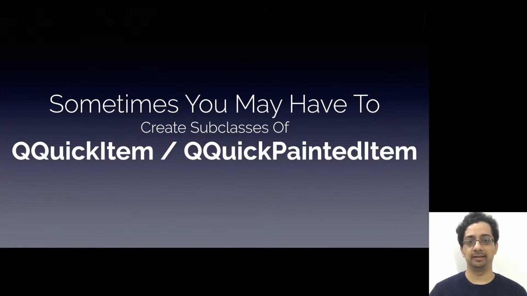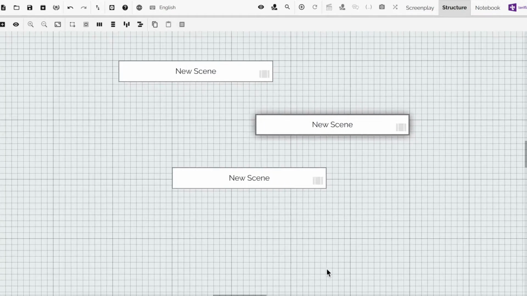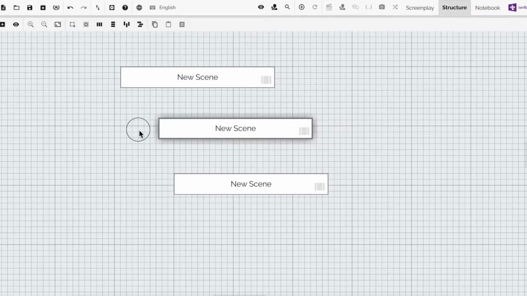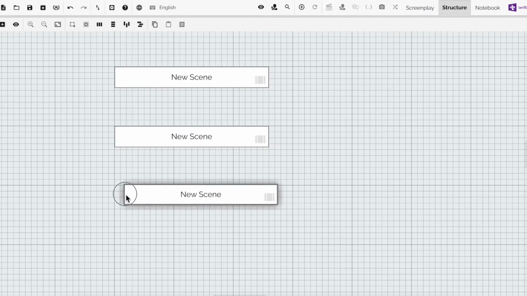The next insight I want to talk about is this. It's okay to subclass from QQuickItem and QQuickPaintedItem every once in a while. Let me show you a few places in Scrite where we have done this. On the Structure tab, we can optionally enable the background grid. The background grid allows us to align elements in a visually appealing way.